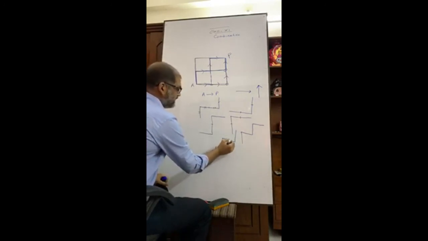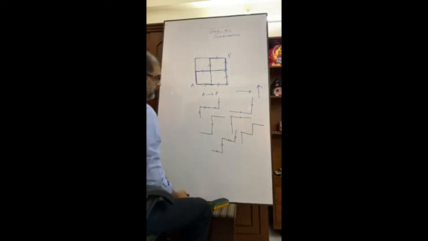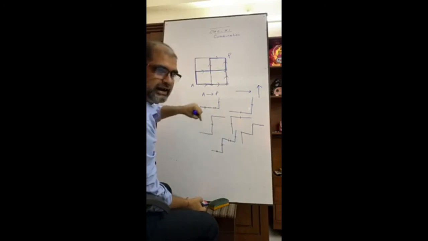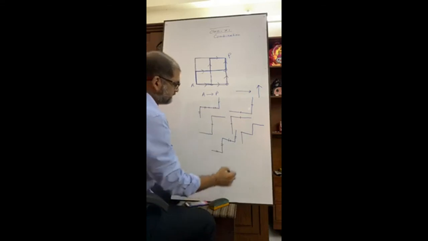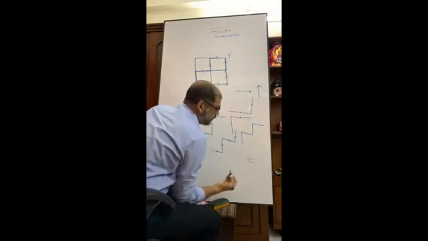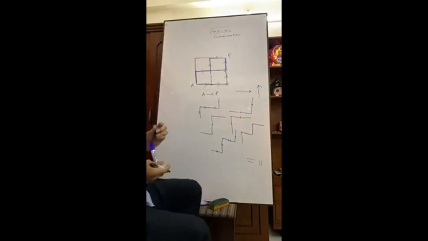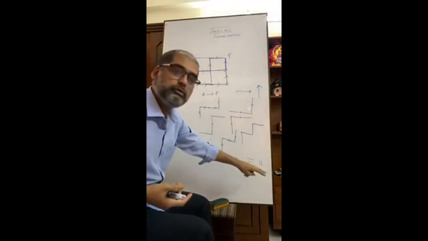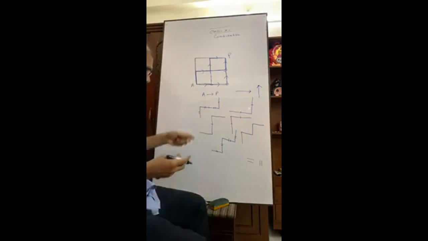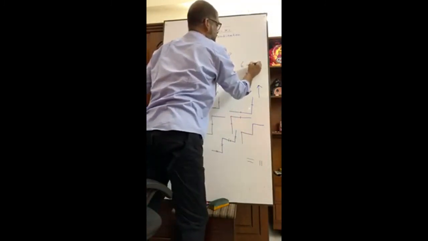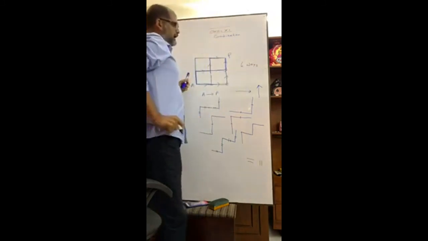These and these are horizontal, and these are vertical. In all these 6 ways, we have 2 vertical and 2 horizontal steps. That means we have in total 6 ways.